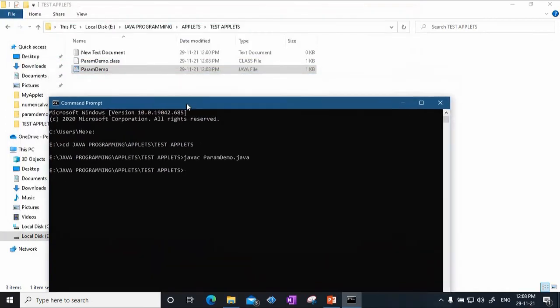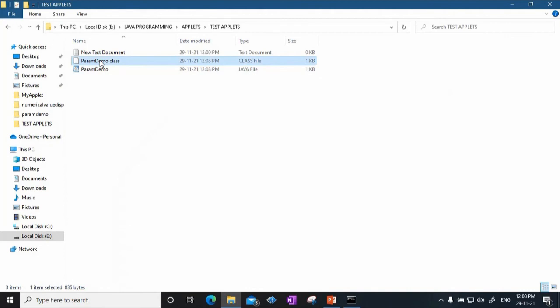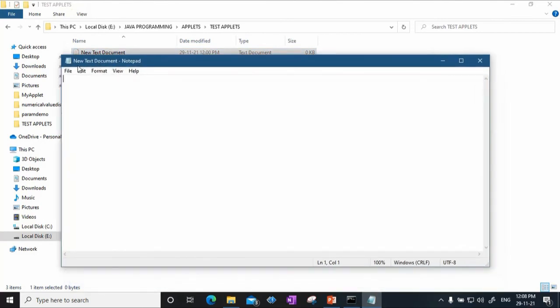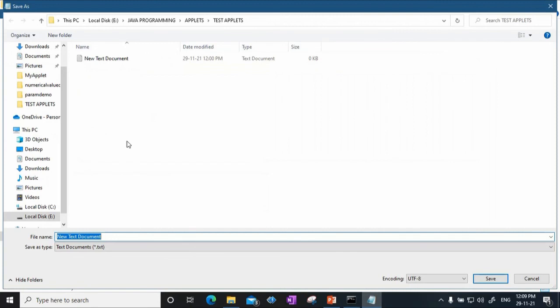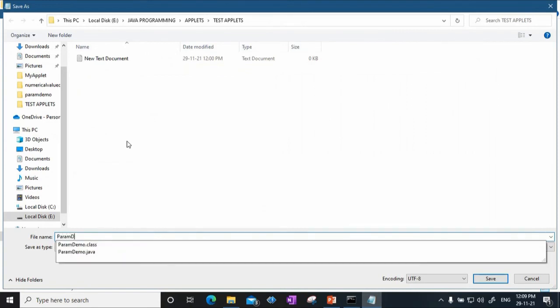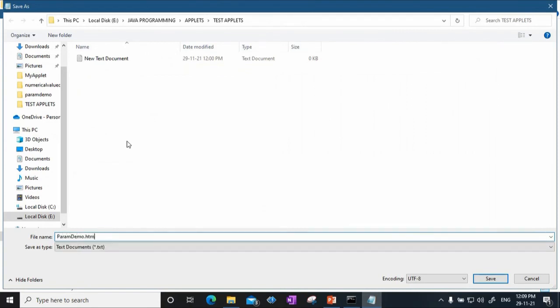Okay, so there are no errors. So this is the .class file. Now we will write an HTML document which will embed this .class file. So I will just save this file now as HTML. I'll say paramdemo.html.